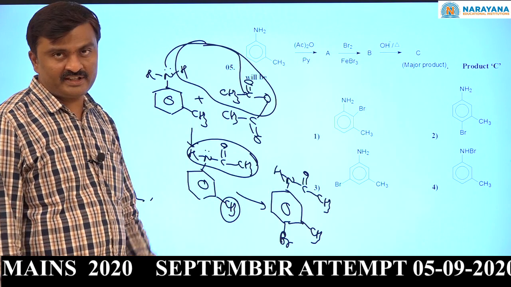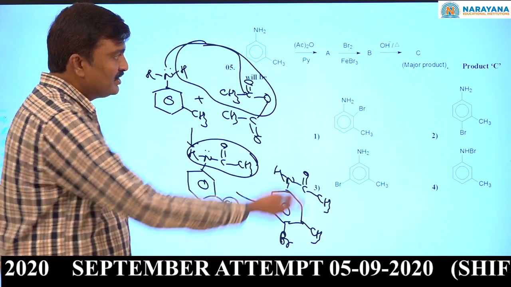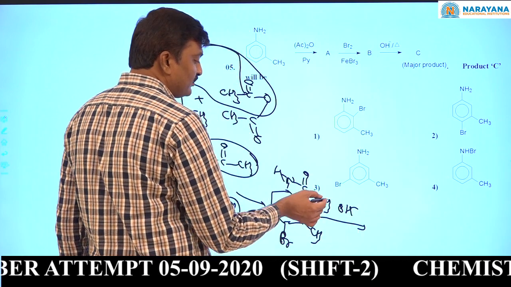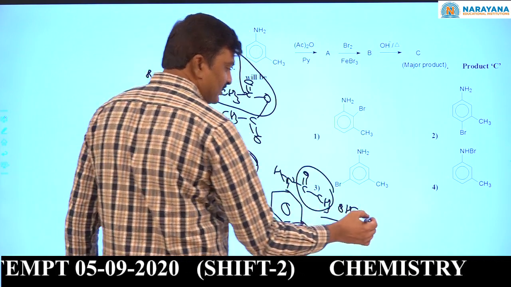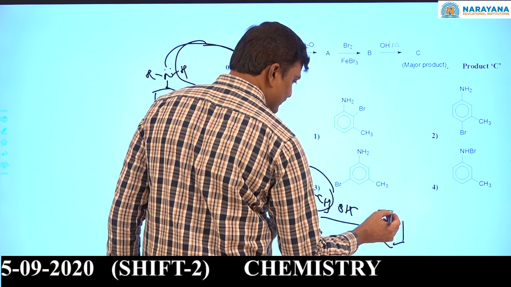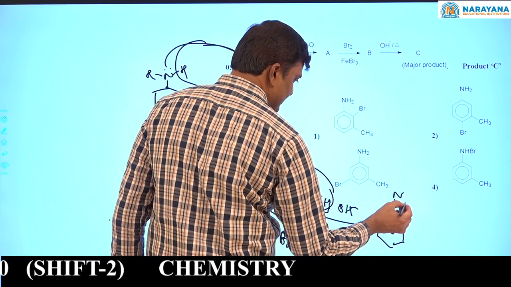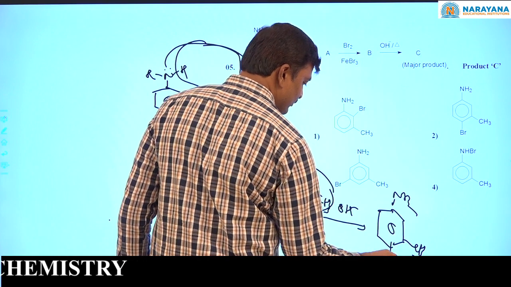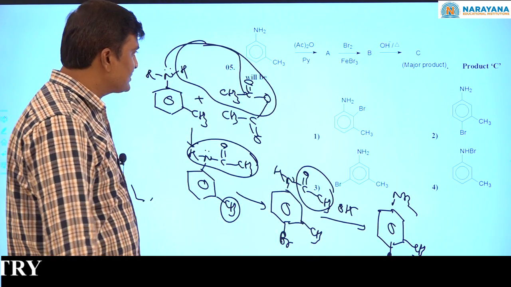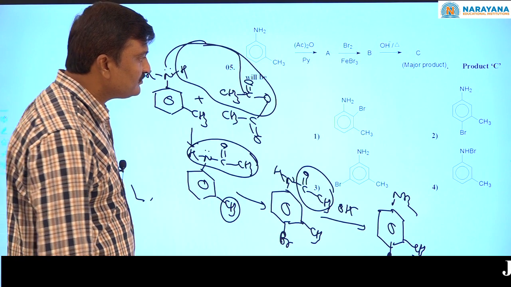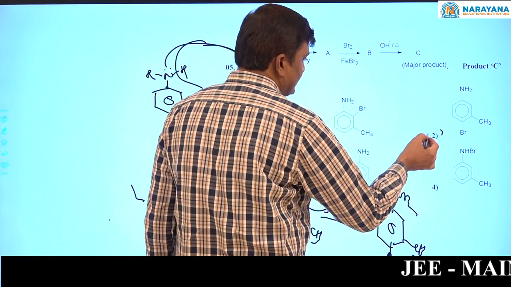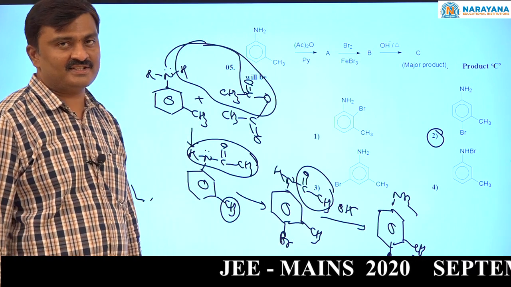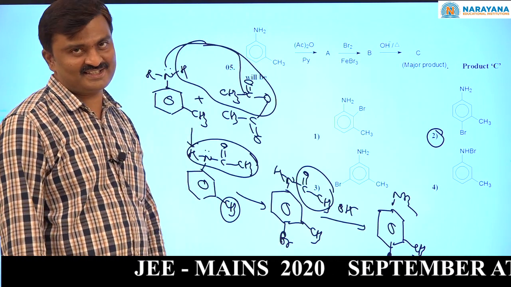At ortho the crowding effect will be there. Next, it is subjected to hydrolysis. Now we remove this protection. Now what will you get? This NH2, methyl, Br. So what is the correct answer? Here the correct answer is option 2. It is one of the good questions.